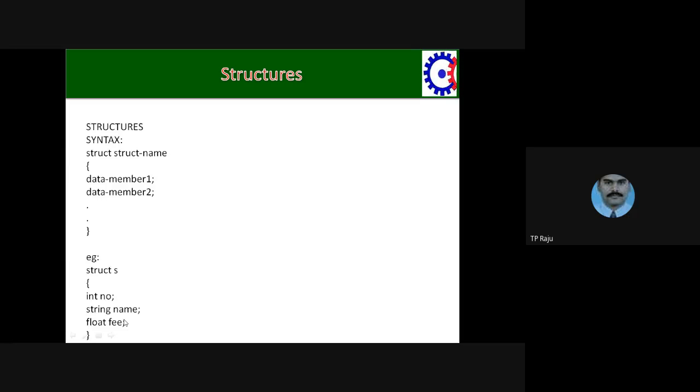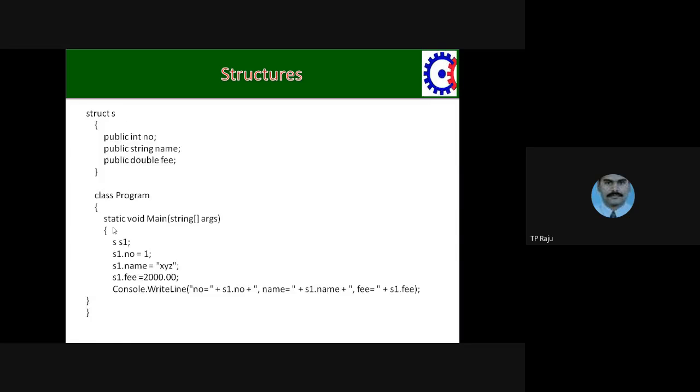For example, if you see here, you are creating a structure with the name S. S is the name of the structure. The structure has number, name, and fee as members. You know that a structure may contain different values of different types. Here no is an integer, name is a string, fee is a float. So a structure is used to maintain different values of different types. It is nothing but a record.